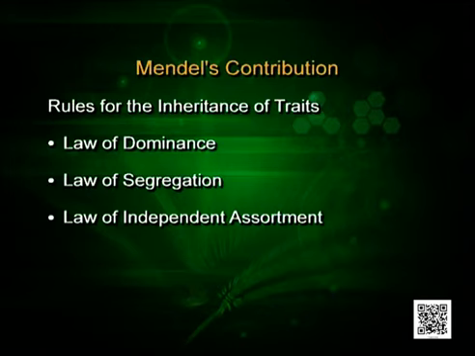And the third is the law of independent assortment. Children, this is very interesting. You should understand it in a different manner. Each gene moves independently. It is assorted independently. You have heard about a packet of assorted biscuits. So, this packet is having assorted biscuits.